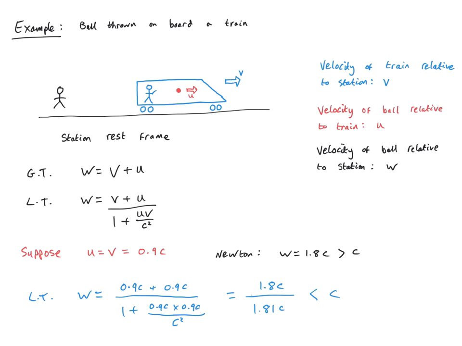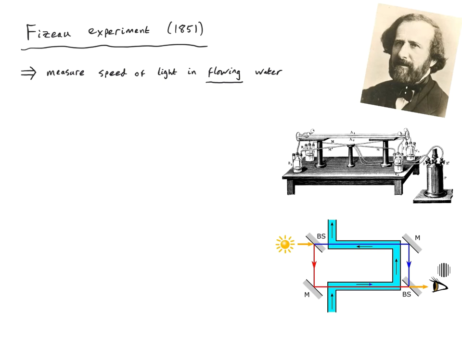Only in the limiting case, when either u or v is equal to the speed of light, do we find that w is equal to the speed of light. Anything less than that for u and v would give us a w that is less than the speed of light. So indeed, if we start with an object that's moving slower than the speed of light, then it's impossible for it in any other reference frame to appear to be moving faster than the speed of light.